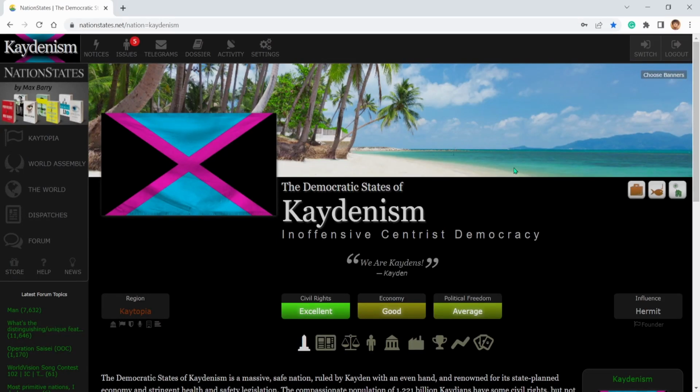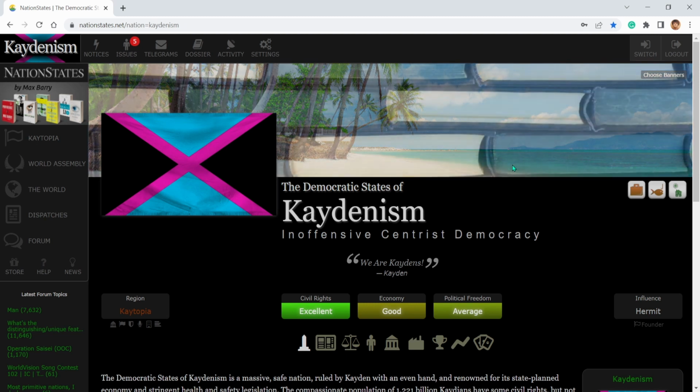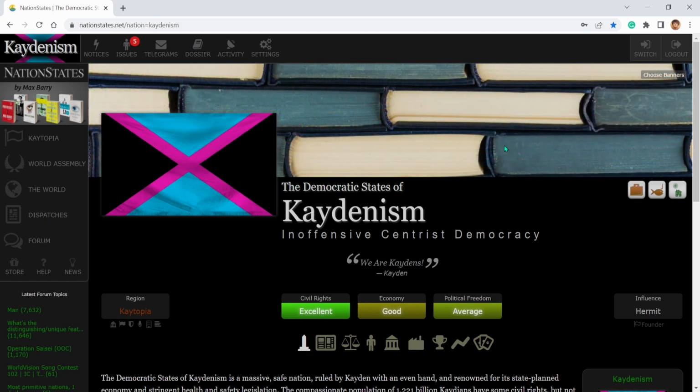As you can see, I am playing NationStates. It's a nation simulator of some type. So you can kind of make your own nation. You can pick what kind of policies. Well, you can't necessarily pick what policies.